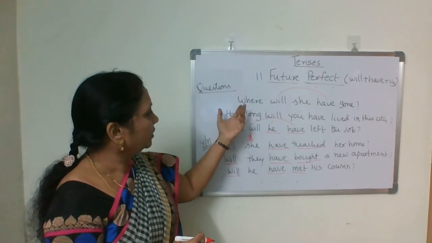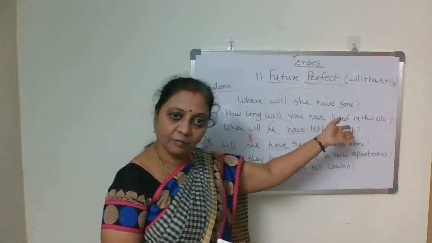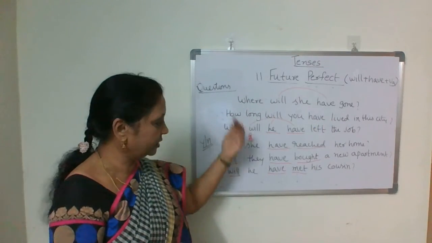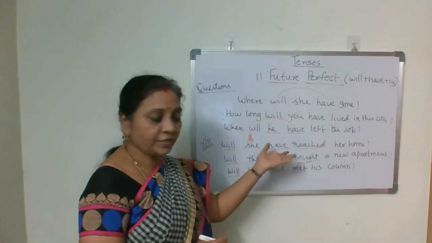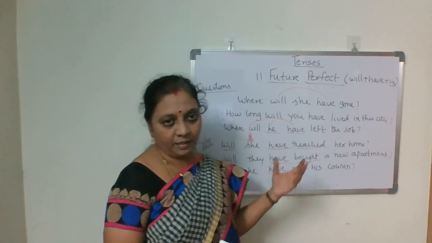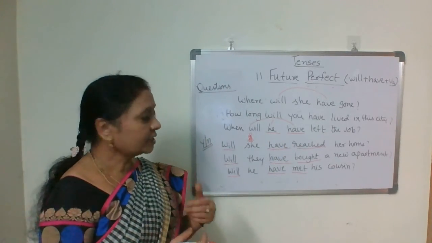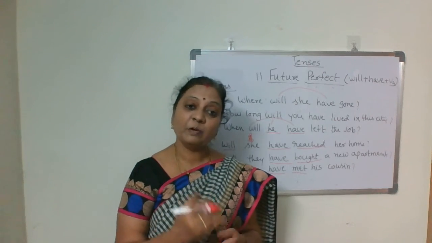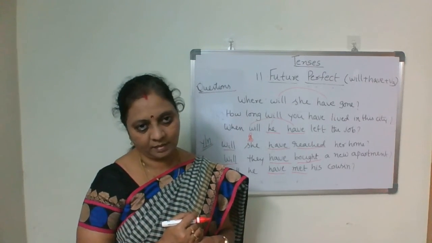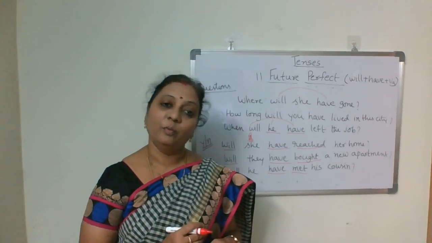Then questions: where will she have gone? This is with WH questions or yes/no questions. Will she have reached her home? Like this we frame. And in the next video, we will do the future perfect continuous tense. Thank you for watching my video.